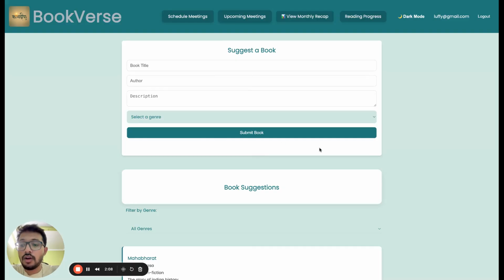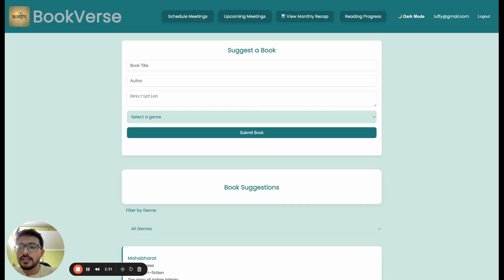So here we are logged in. If the user was registered before, then there will be an error shown, or an alert, that the user is already registered. You just need to log in.